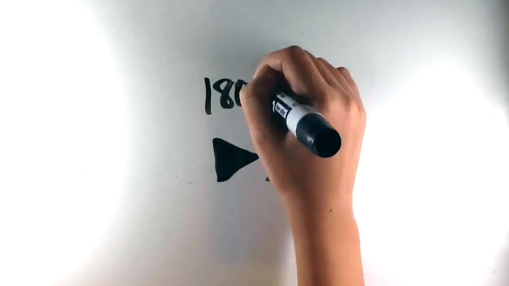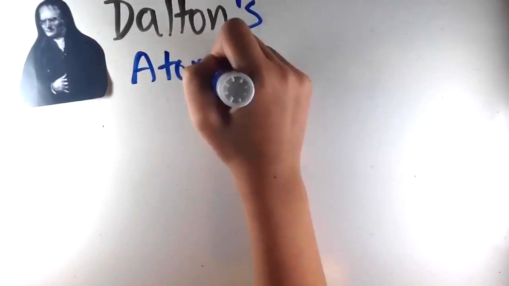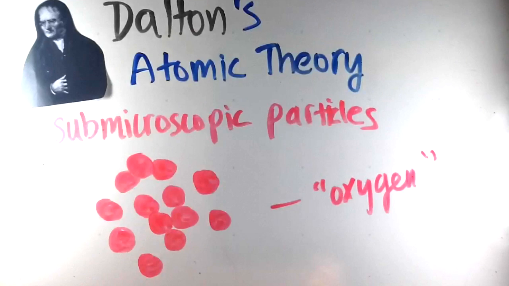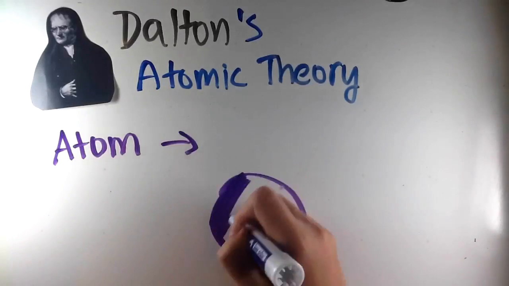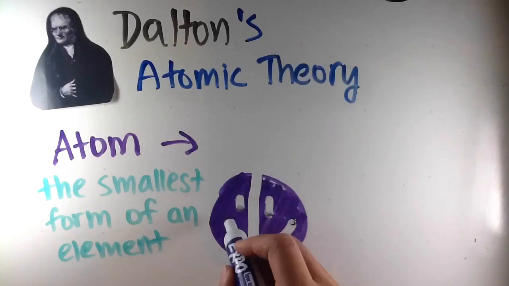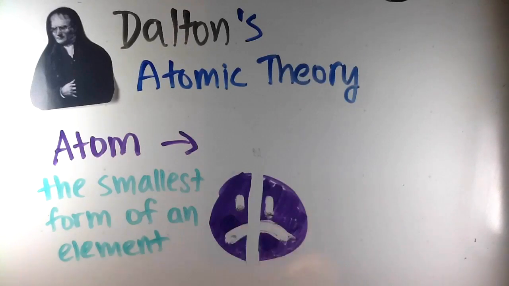Let's fast forward to the 1800s with Dalton's atomic theory. Through scientific experimentation, Dalton concluded that all the atoms of the same element are identical, and that atoms are the smallest form of an element. In fact, they are so small that there are more atoms in a glass of water than there are glasses of water in all the oceans. However, if an atom is split, it is no longer considered to be that element.